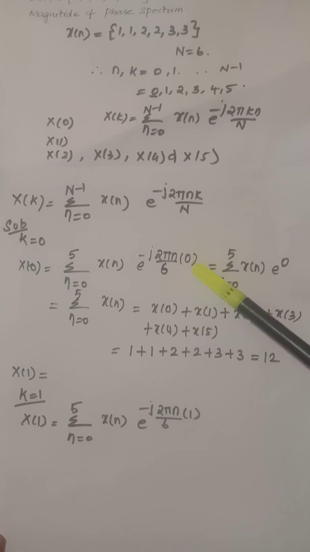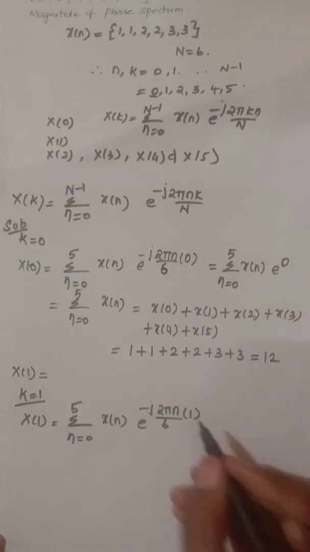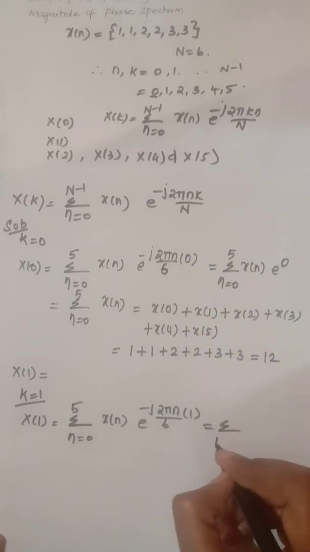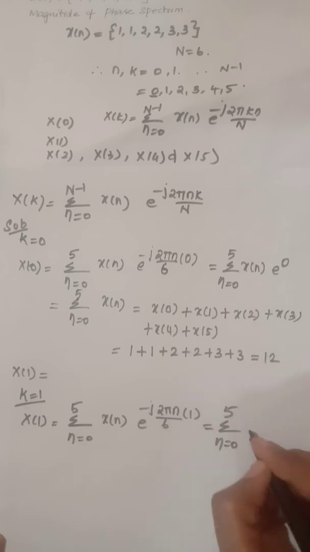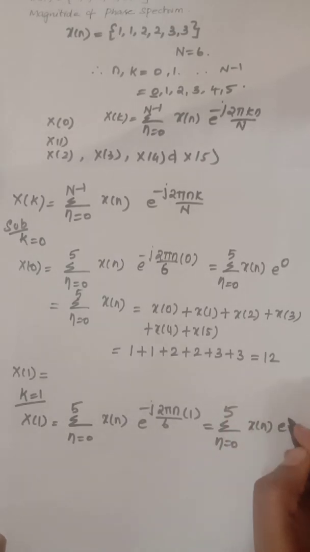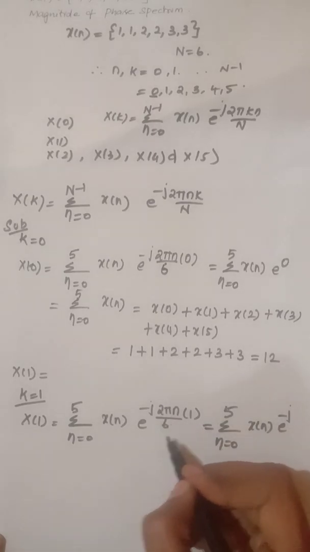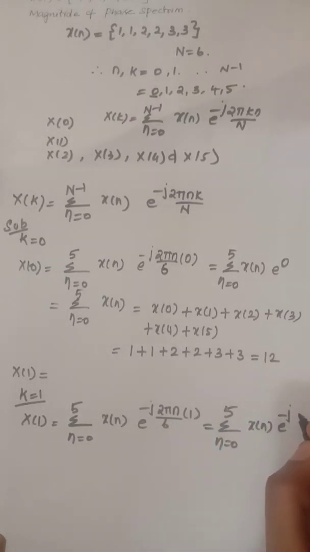Here instead of 0 I am substituting 1. This can be written as summation n equals 0 to 5 x of n e power minus j, cancelling the 2 and 6, pi n by 3. Now we need to expand this sequence.